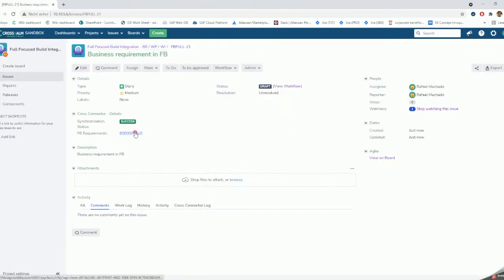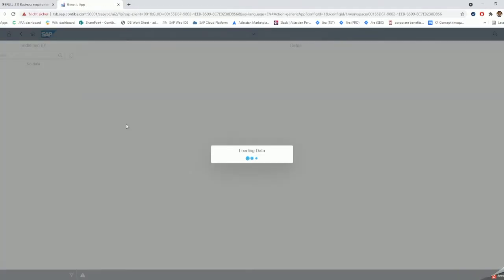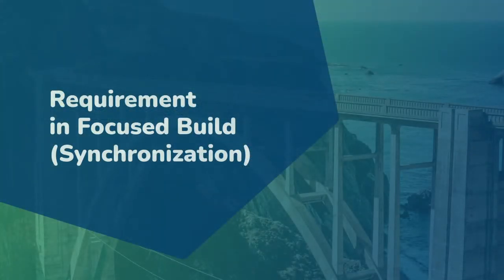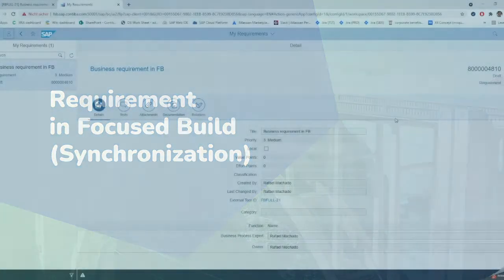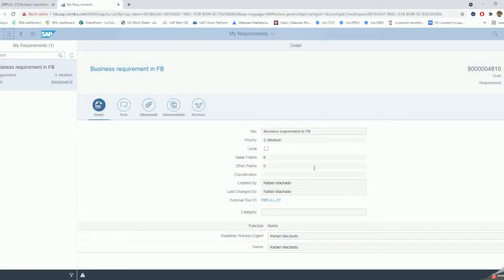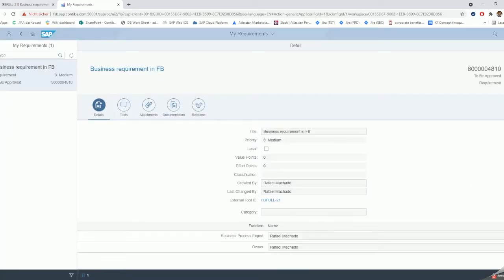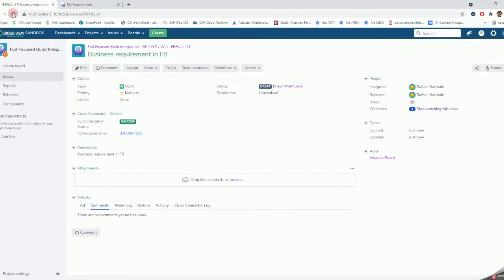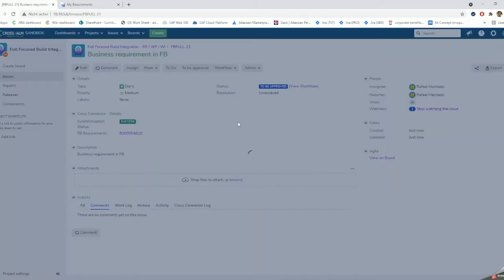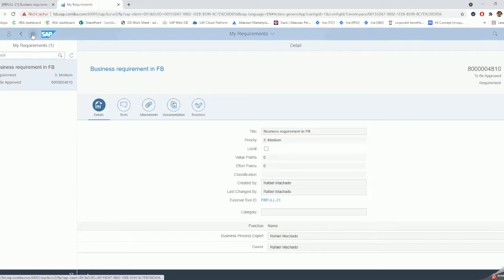If I come to my requirements, something was created in SAP Solution Manager. Everything is good so far. If I change the status in SAP Solution Manager, it should be approved. The status must be synchronized to Jira. If I change my status on the Jira side, my status must be synchronized to SAP Solution Manager.